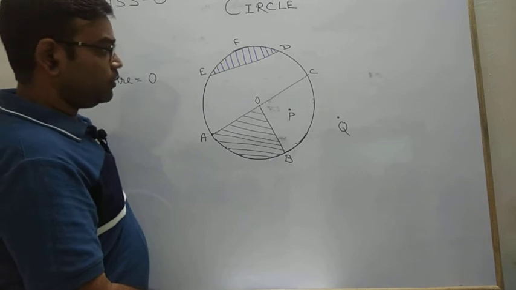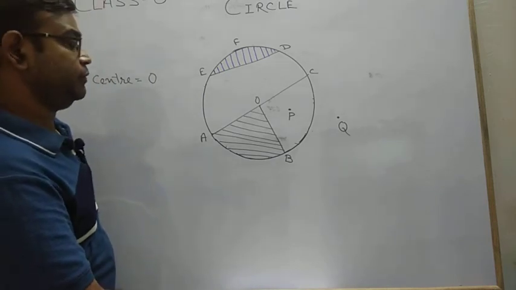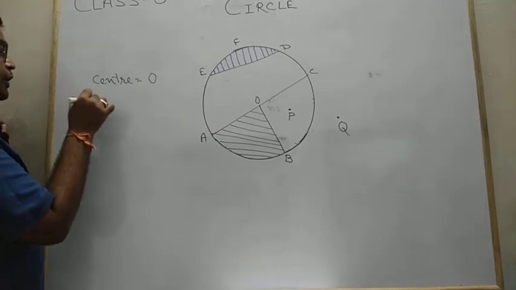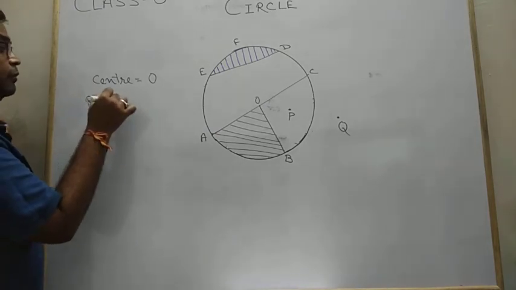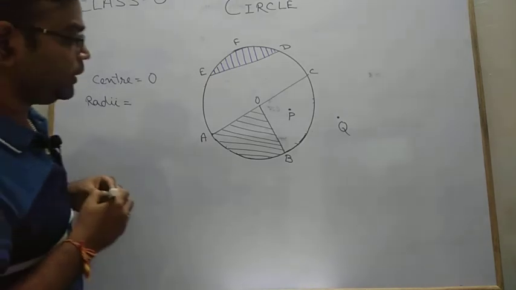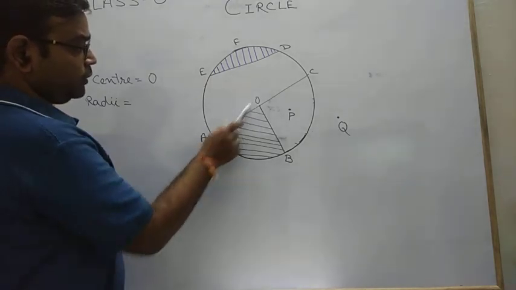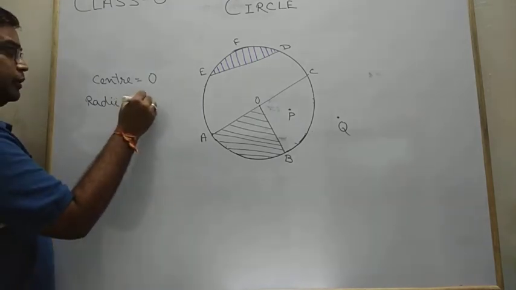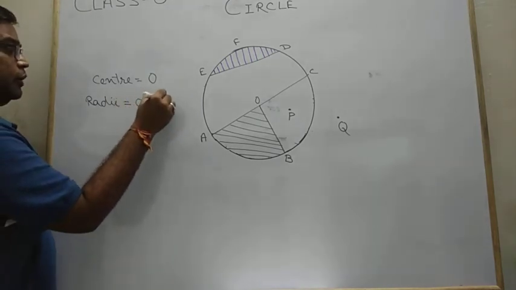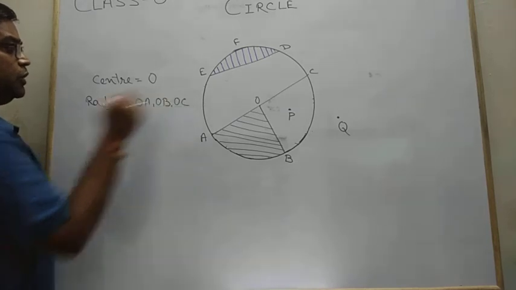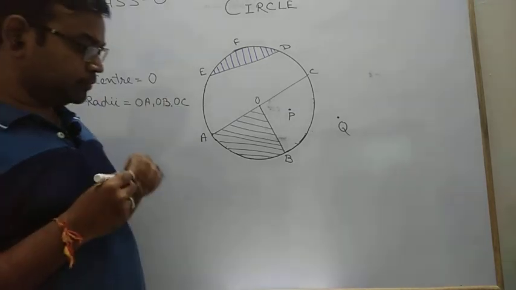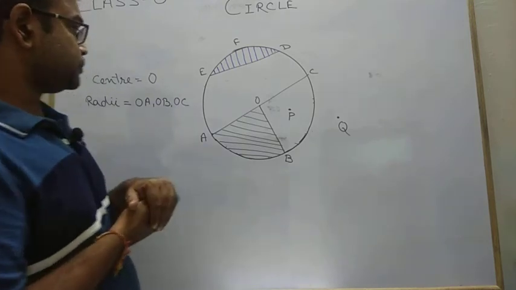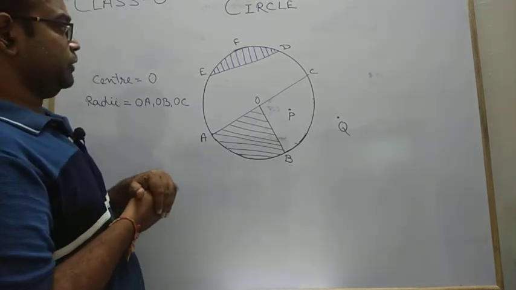Now, how many radii do we have? If we see the figure very carefully, there are three radii. Radii is the plural form of radius. One is your OA, OB and OC. So there are three radii: OA, OB, OC. Then after radius, what do we discuss? We discuss chord. So how many chords do we have?